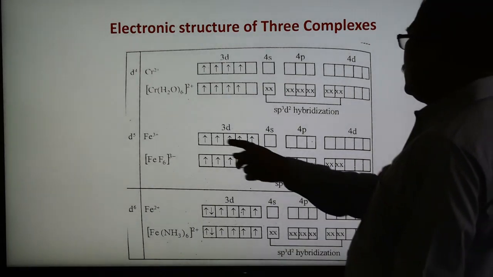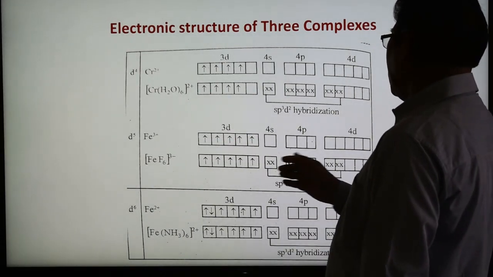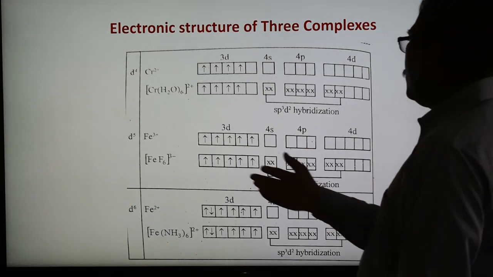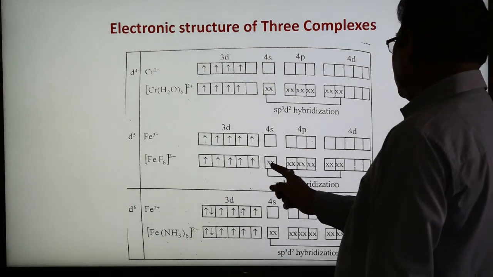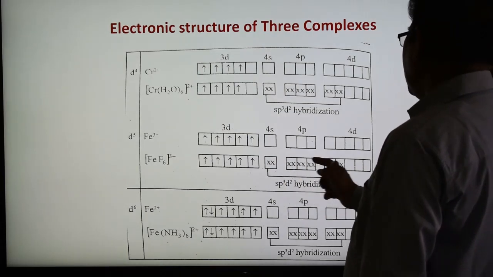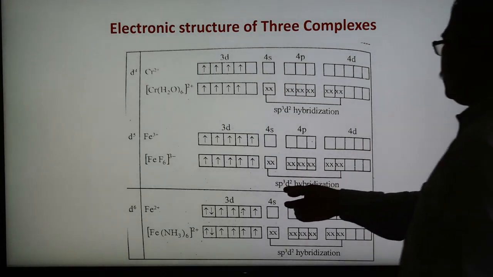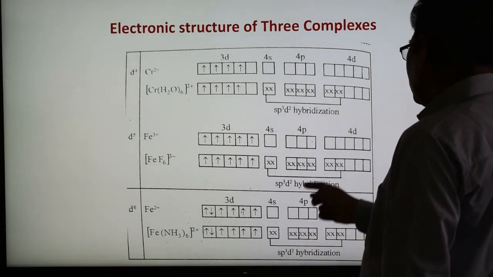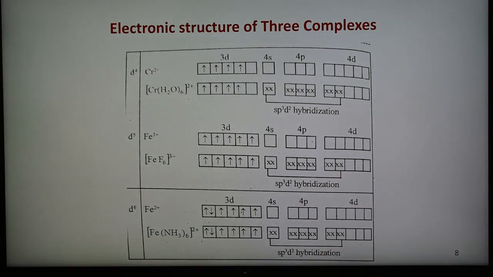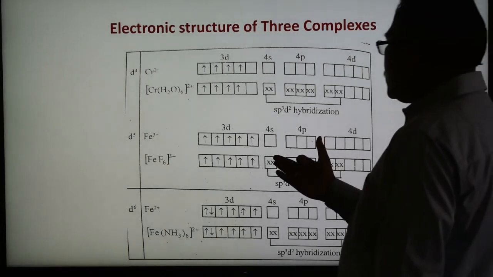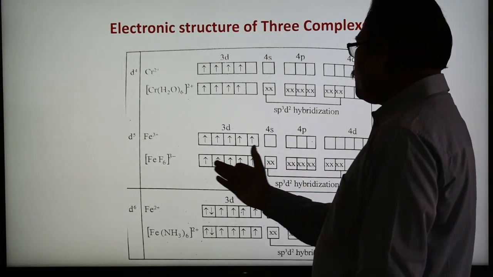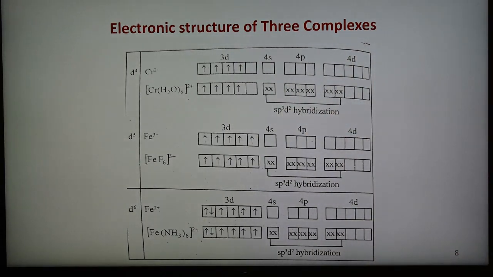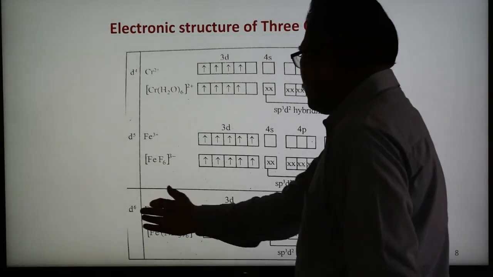And Fe3 plus has 5 electrons in the 3d orbital, and we are using the outer 4d orbital, therefore again there is no excited state, and the 1s, 3p and 2d orbitals undergo hybridization forming sp3d2 hybrid orbitals of equal energy. The 6 ligand fluorine donate electron pairs to the vacant orbitals forming the coordinate bonds, and this is the formation of the FeF6 3 minus ion. And again this is a complex of 5 unpaired electrons, a large number of unpaired electrons, and therefore this is a high spin complex.